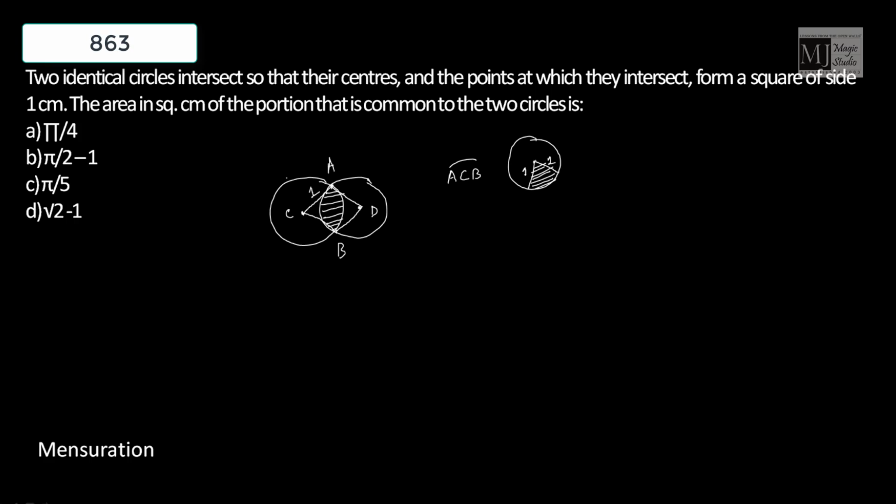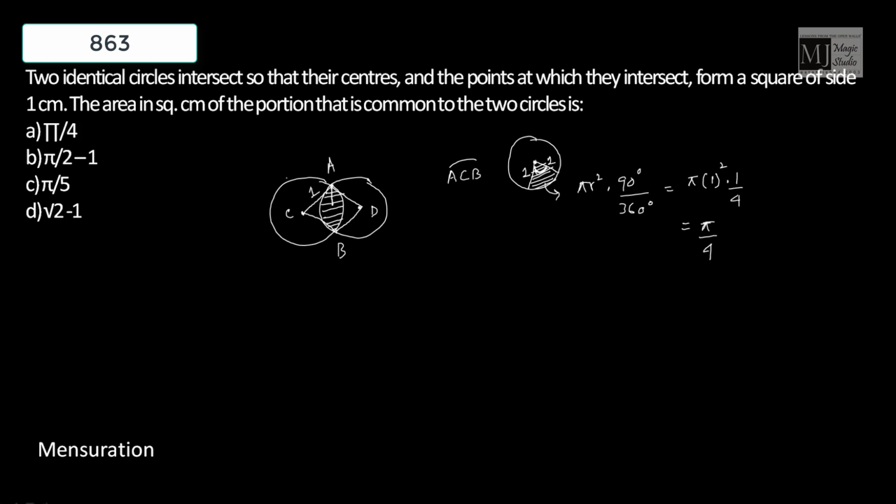This is 1, which is the radius. This is 1, which is the radius. And since a square is formed, this angle is 90 degrees. That means this area would be pi r squared into 90 degrees by 360 degrees. That would be pi, r is 1, into 1 by 4. That is pi by 4.